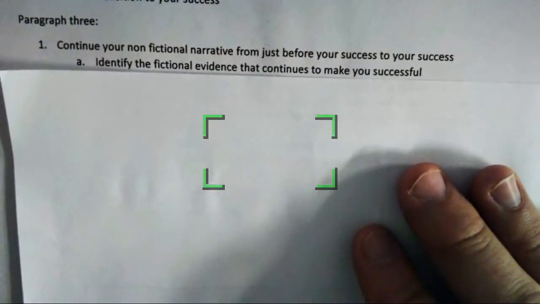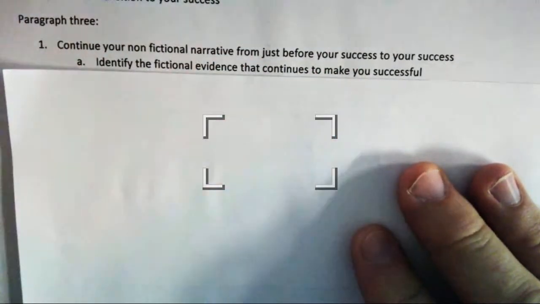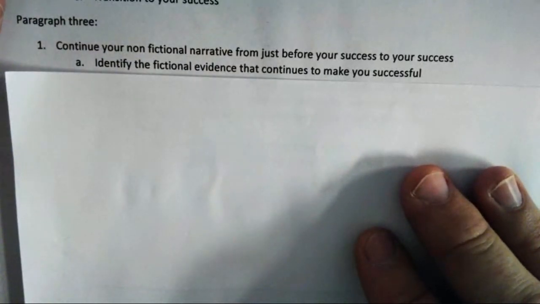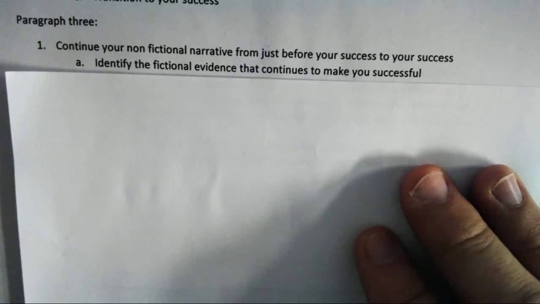Identify the fictional events that continue to make you successful. Writing books, giving to charity. If you're an NBA player, you're continuing to win championships. If you're a ballerina, you're continuing to be the best ballerina in the world. You're traveling here as a ballerina. You're in this play as a ballerina. You're getting renown as a ballerina. People are starting to know you. You're on the cover of Time magazine, right? So you want to show how your success is becoming bigger and bigger.